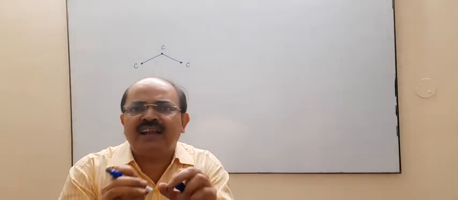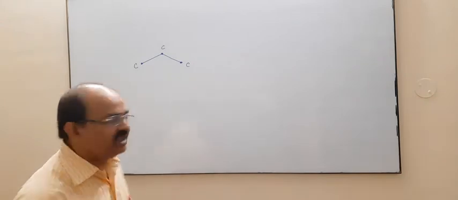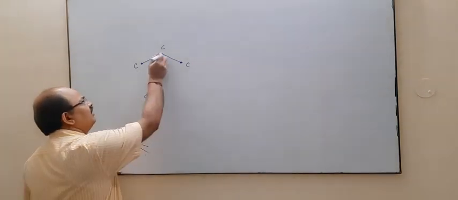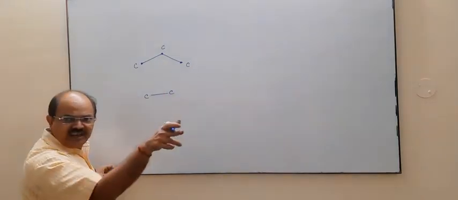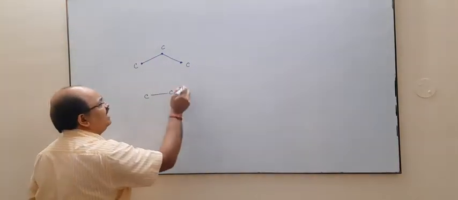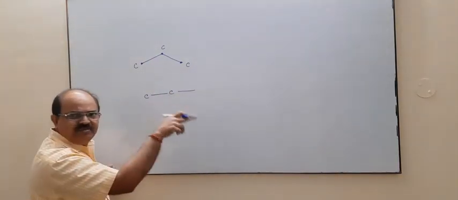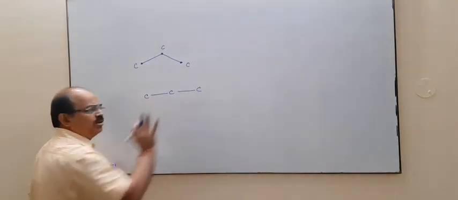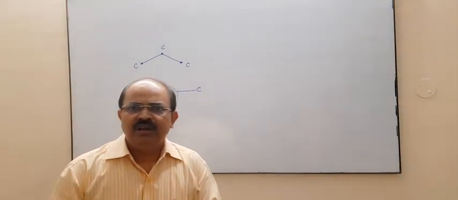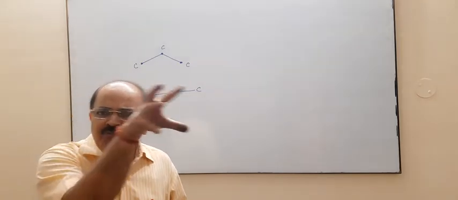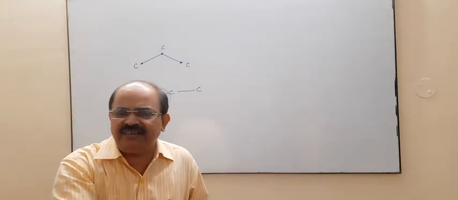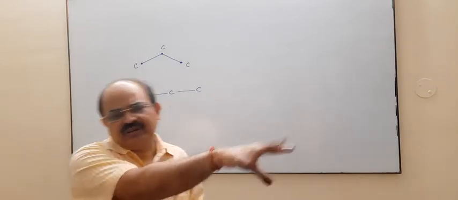Now how can we write it in open chain form? This is 1 carbon. Now this is a carbon-carbon single bond joined by a single line, and this is again a carbon-carbon single bond because it is joined by a single line. So this is the structure. Now hydrogen is hidden. You have to put hydrogen to maintain the tetravalency of carbon.